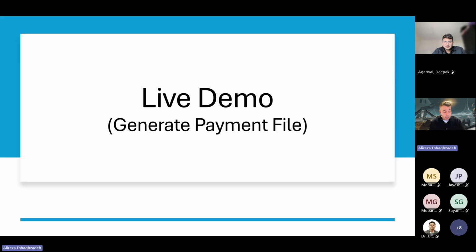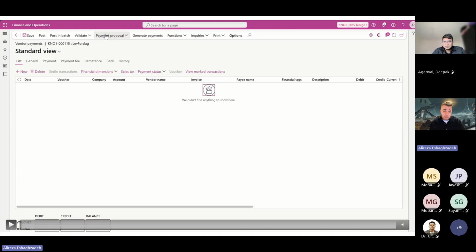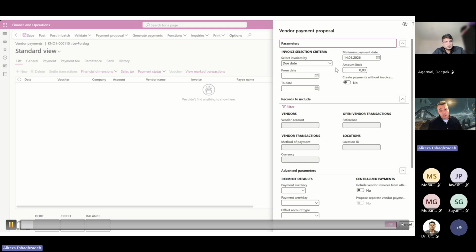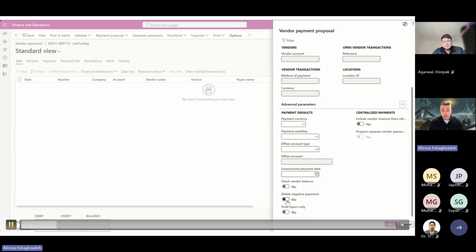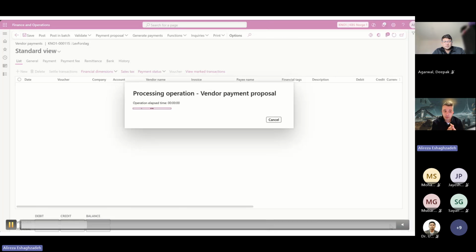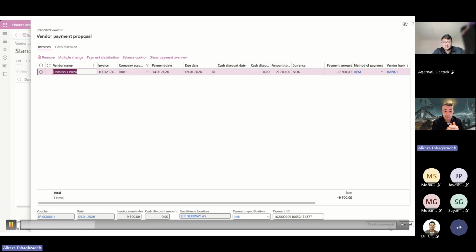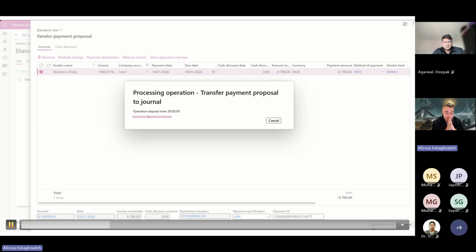But how it works, I have just created the demo here, so we just go through that now. First of all, I create the payment journal, vendor payment journal, create the payment proposal, set a due date, and also activate the delete negative payments option because we can just handle those manually. If you want to create, for example, domestic payments, because it's an obligation from the bank to have a specific file, I choose NOK as Norwegian crowns, which is the accounting currency in this company. Then I generate the payment proposal file.